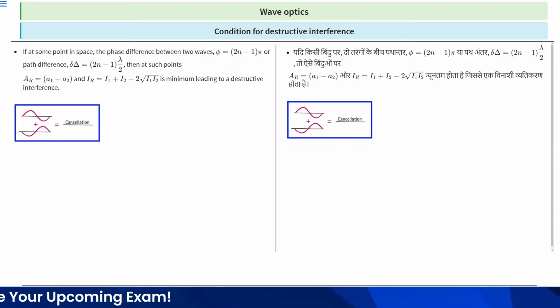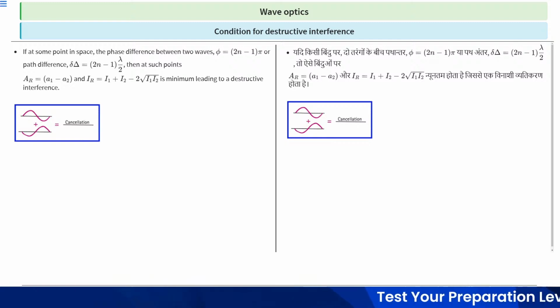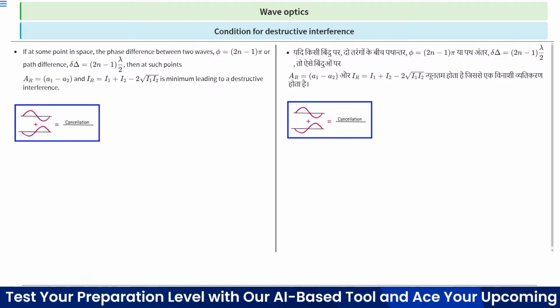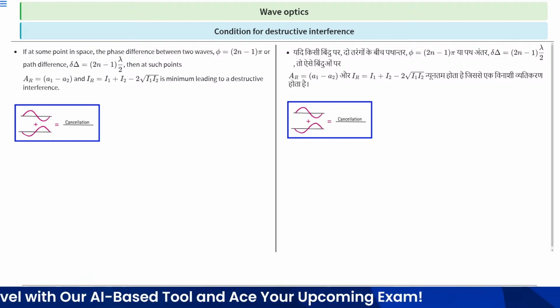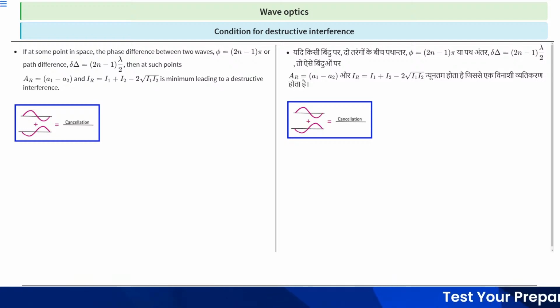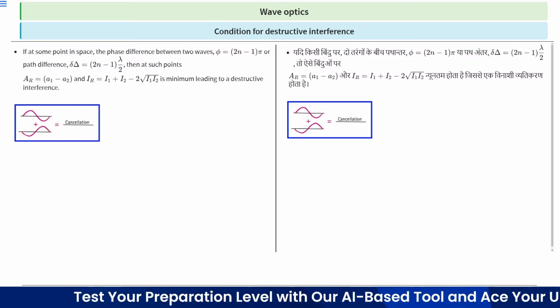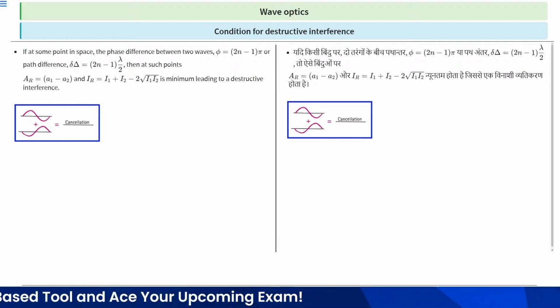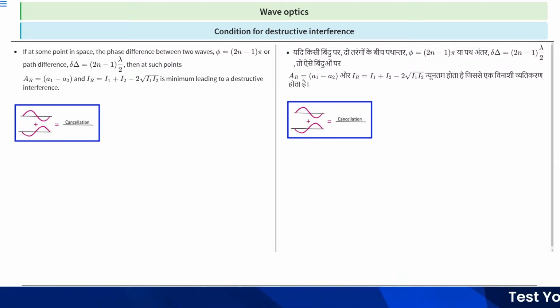Second is the condition for destructive interference. If at some point in space the phase difference between two waves, phi, is equal to (2n minus 1) pi, or the path difference delta is equal to (2n minus 1) lambda by 2, then at such points the resultant amplitude AR is equal to A1 minus A2, and the resultant intensity is I1 plus I2 minus 2 under root I1 I2, which is minimum, leading to destructive interference.